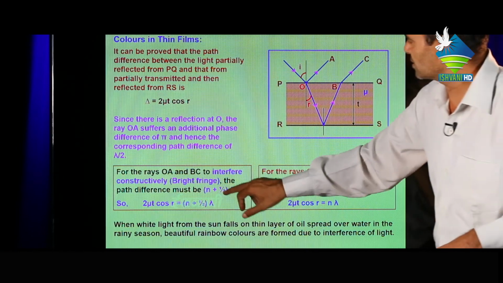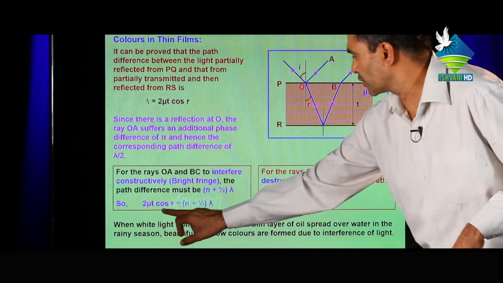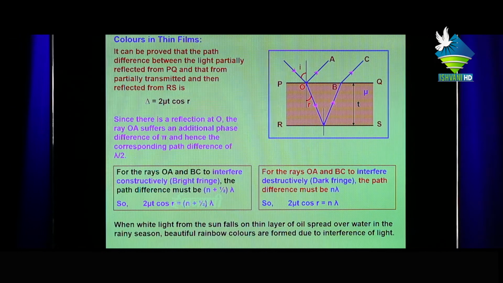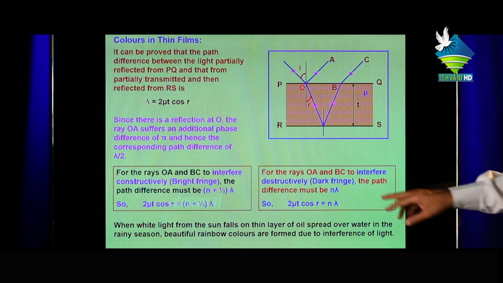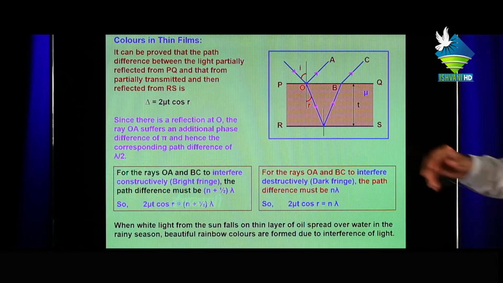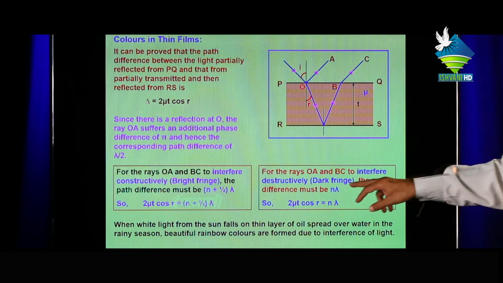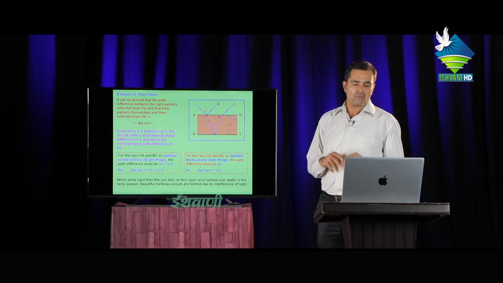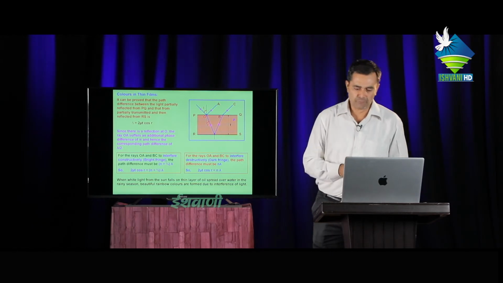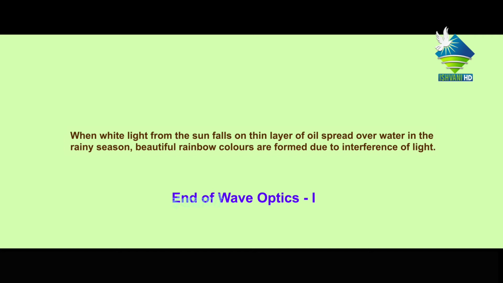Then equating both path differences, we get 2 mu t cos r equal to (n plus 1 upon 2) lambda. And for OA and BC to interfere destructively, the path difference must be an even multiple of lambda upon 2, and this result is obtained. When white light from the sun falls on a thin layer of oil spread over water in the rainy season, beautiful rainbow colors are formed due to interference of light.